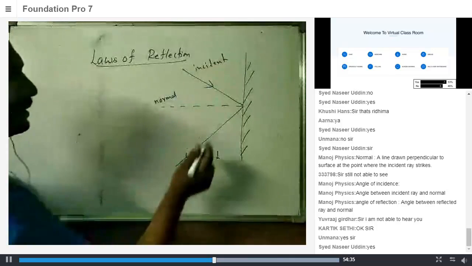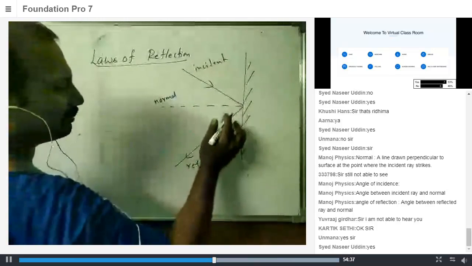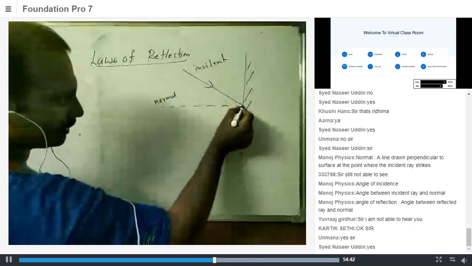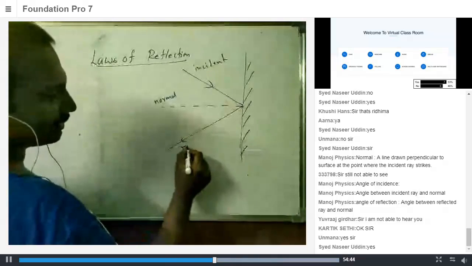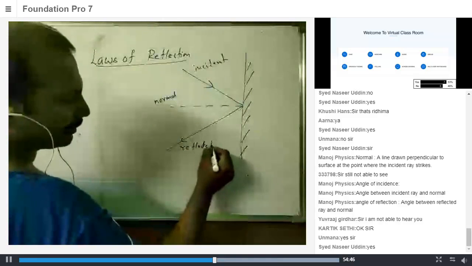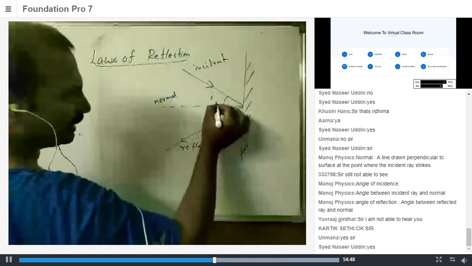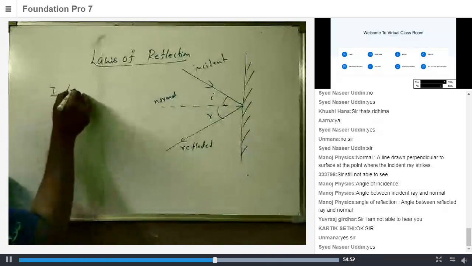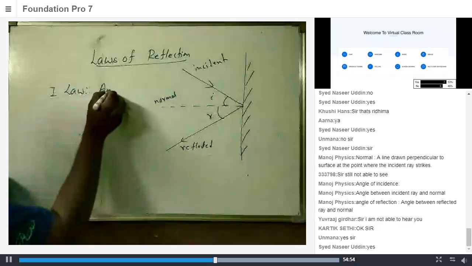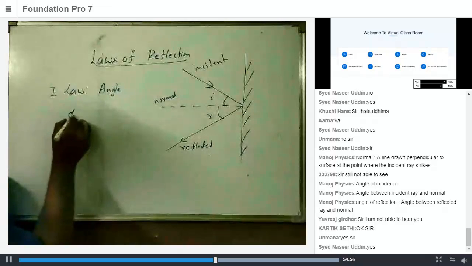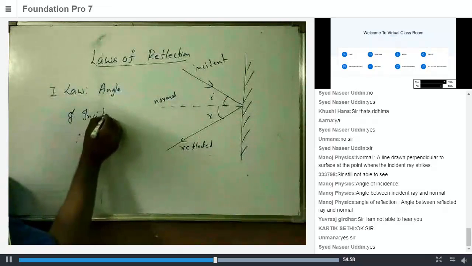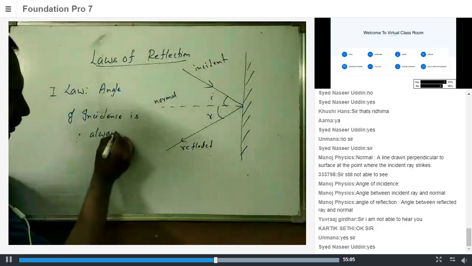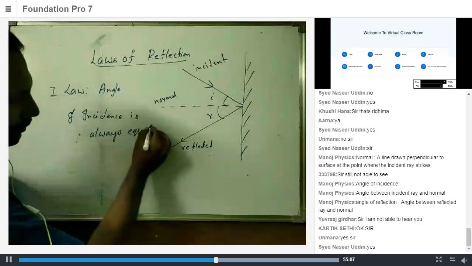This is the reflected ray. Now it doesn't look like that, but I'll just redraw it. So this is the reflected ray. Now what does it say? If this is the angle of incidence, this is the angle of reflection. The first law says the angle of incidence is always equal to the angle of reflection.